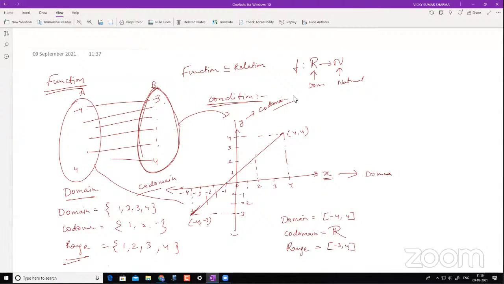Sir, changing the domain will affect the range. Yeah, definitely. On the x-axis also we can have a point 3.5, and correspondingly matching on the y-axis as well. Yeah, you can have it.